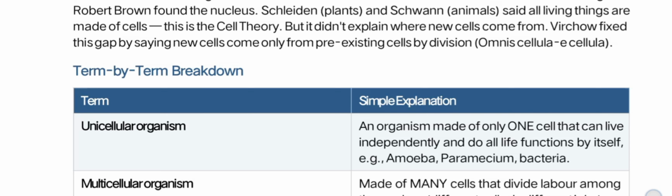But it didn't explain where the new cells come from. They had just discovered the cells, but they didn't know how cells are made or where cells come from. Later, Virchow fixed the gap by saying cells come only from pre-existing cells by division.